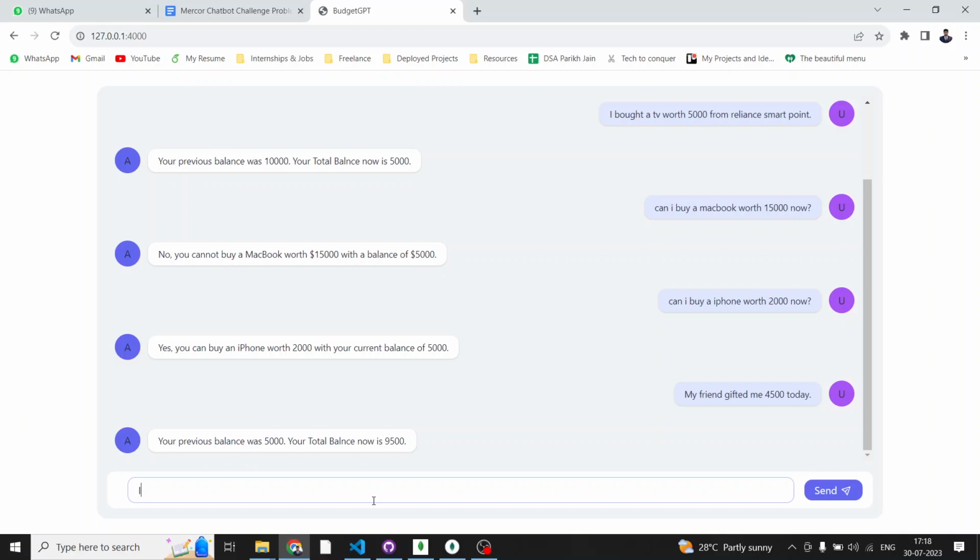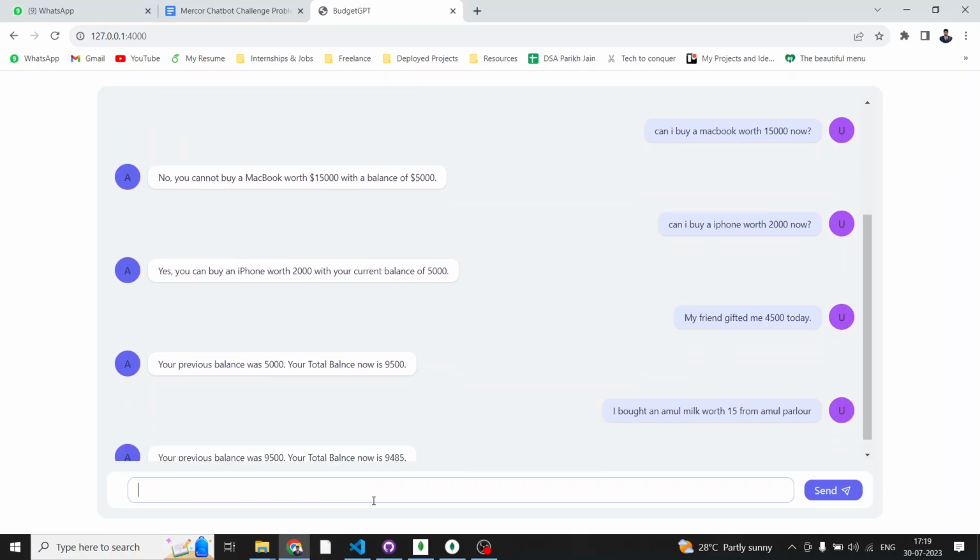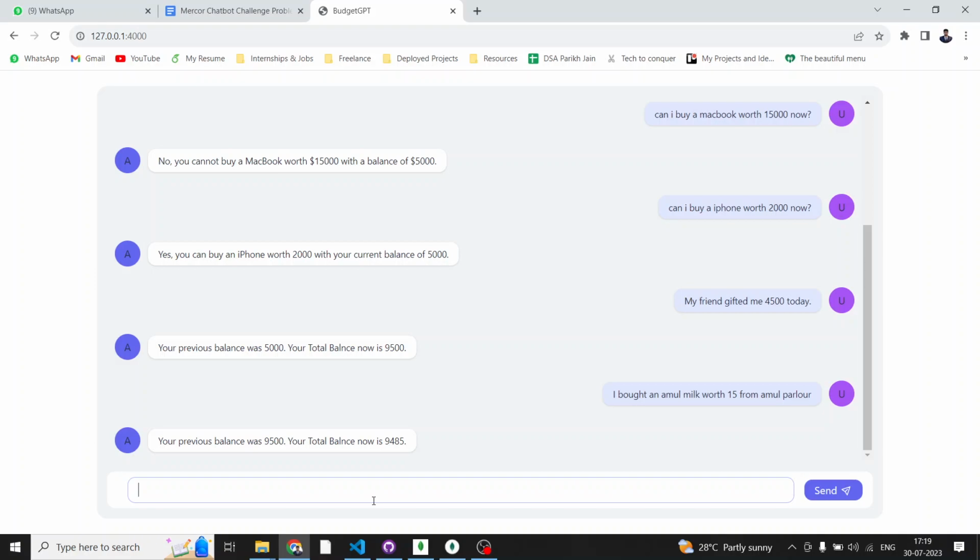Now I bought an Amul milk worth 15 bucks from Amul Parlor. Sorry for my typos. So this is how it works.